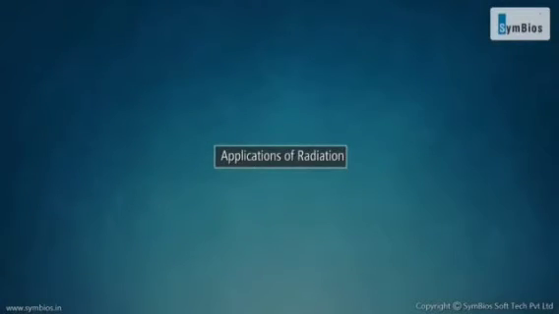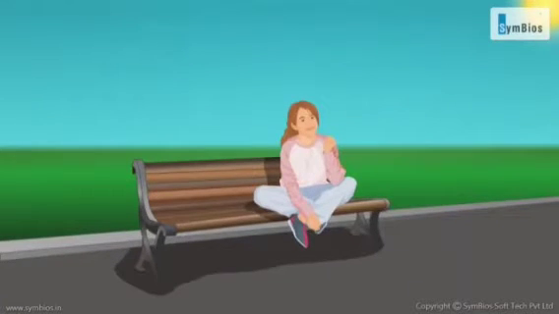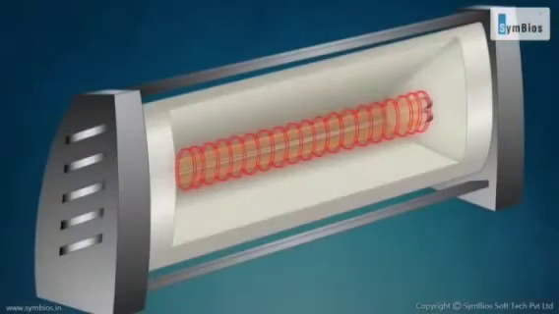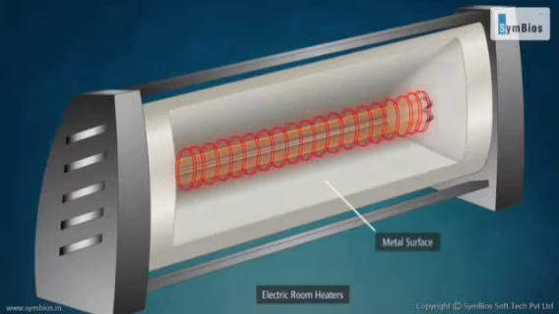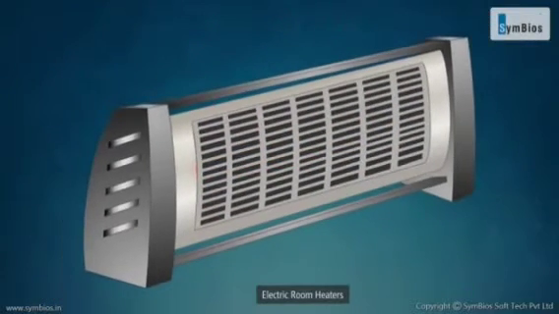Applications of radiation. We wear white or light colored clothes in summer because they absorb less radiant heat and keep us cooler. Electric room heaters are provided with a polished metal surface behind the heating element. This surface reflects almost all the radiant heat from the heating element that falls on it. This makes the room heater more effective.